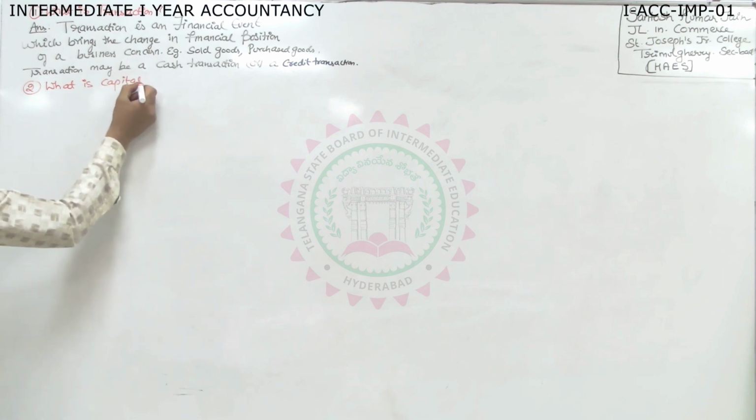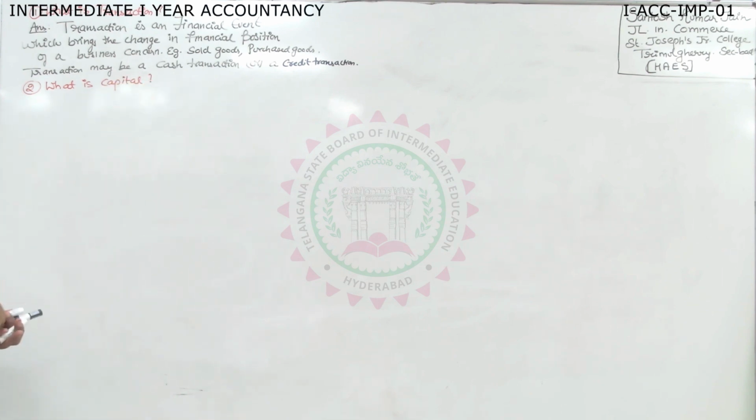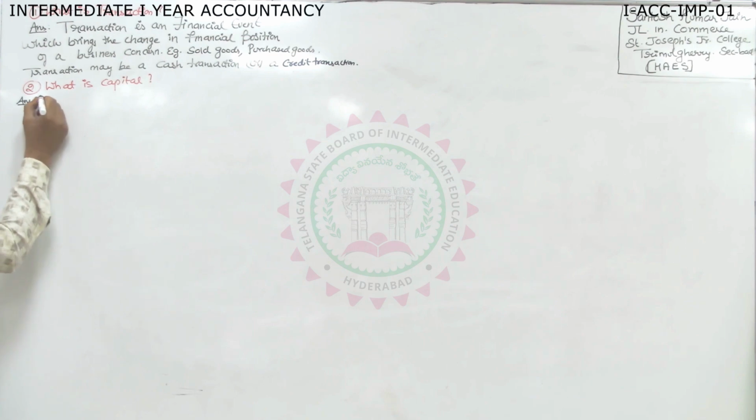This is also a frequently asked question. What is capital? We know the answer. How to write the answer?